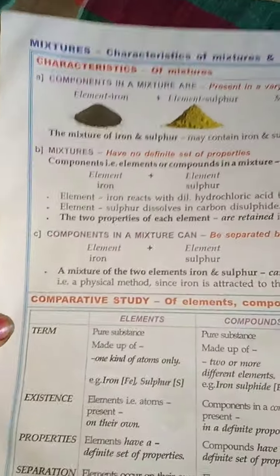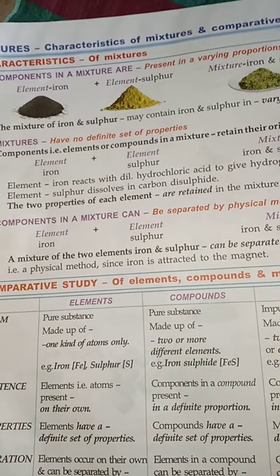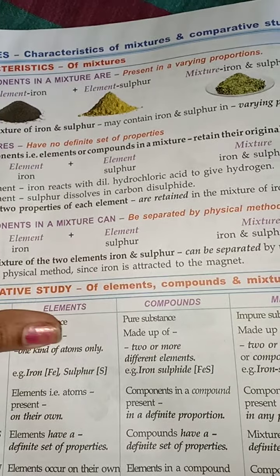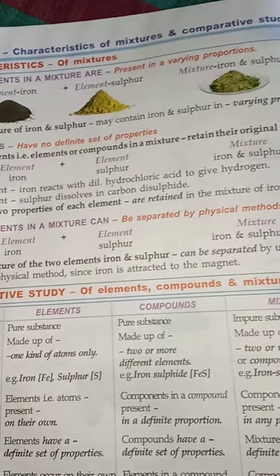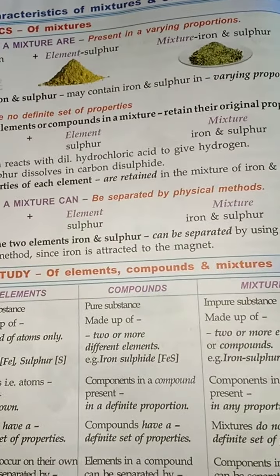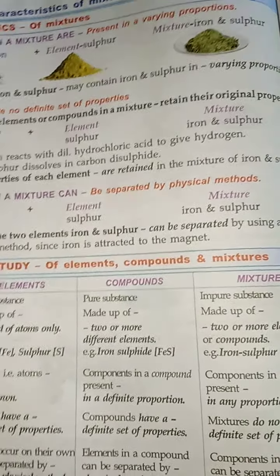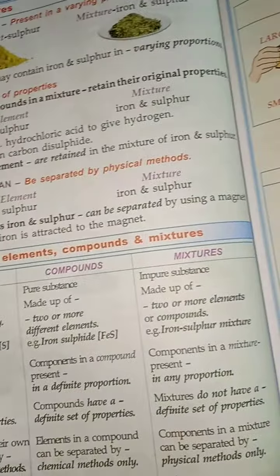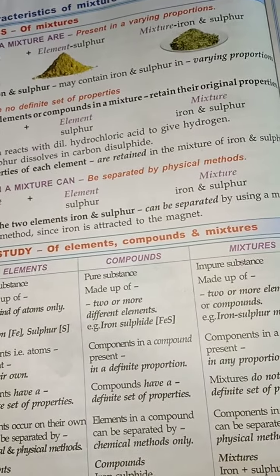Moving to the next one, we are having characteristics of mixtures. Components in a mixture are present in any proportion, that is, varying proportion. There is no fixed amount and they do not have a definite set of properties. It varies from element to element. Then the next one, components in a mixture can be separated by physical methods as we are mixing them mechanically.